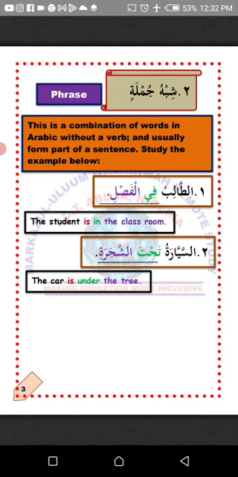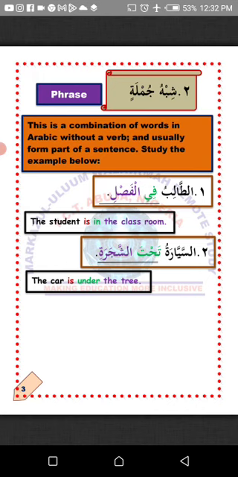But in the case of fil fasil, in the classroom, the question is, what is inside the classroom, or who is inside the classroom? Because it doesn't make sense. So in that case, we now regard this kind of combination of words as shibhu jumla, known as phrase in English. I hope you understand.